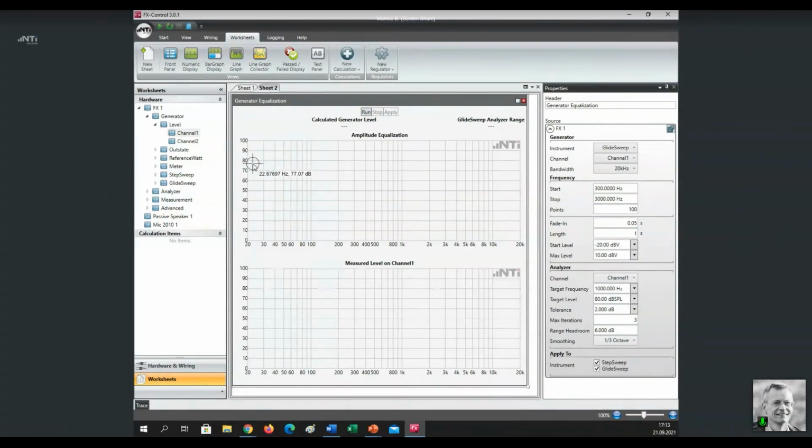Now I can click on the run button, and what you're going to see now is that the system will try to find an appropriate weighting here in the generator. This is the frequency response of the generator, and the target would be to get a flat frequency response down here at the loudspeaker. That is the incoming signal from the microphone. So I start the procedure.